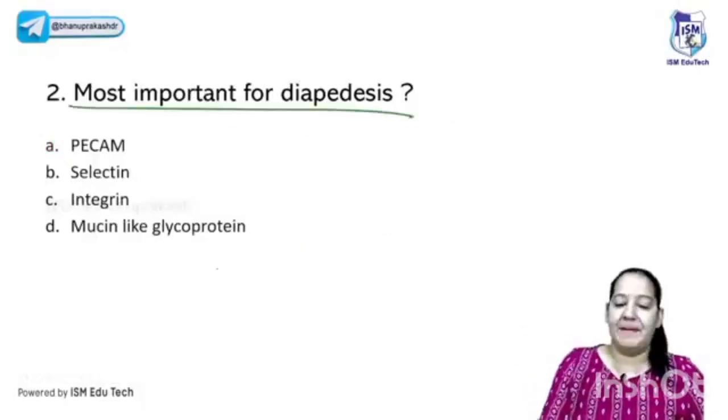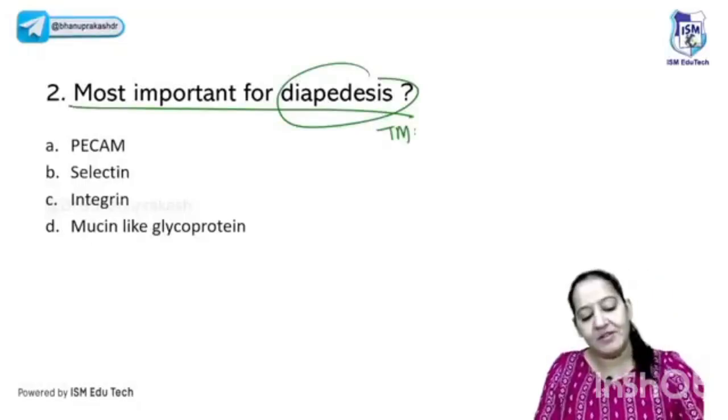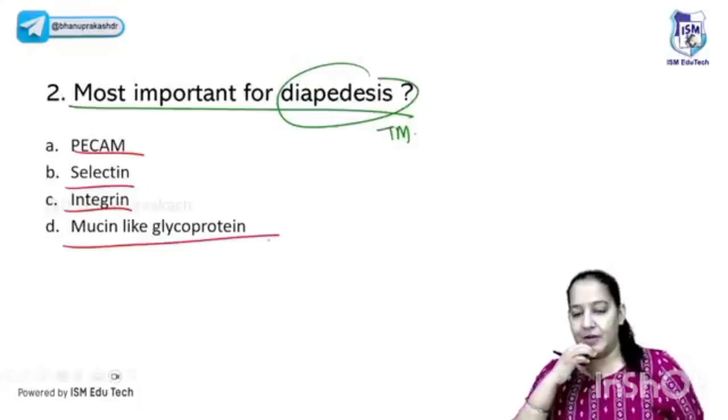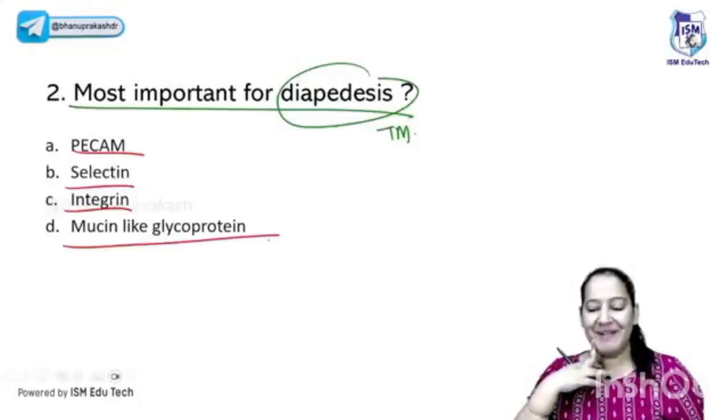The next question: most important for diapedesis. What is diapedesis? The transmigration. Tell me the receptor responsible for that. Is it PECAM? Is it one of the selectins? Is it integrin? Or is it mucin-like glycoprotein? What is the correct answer?